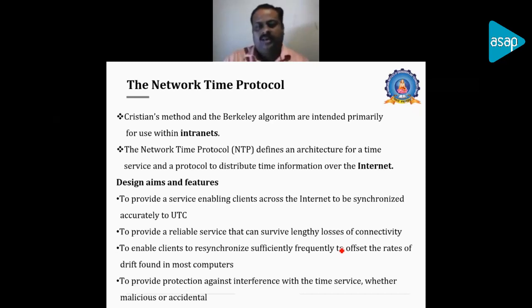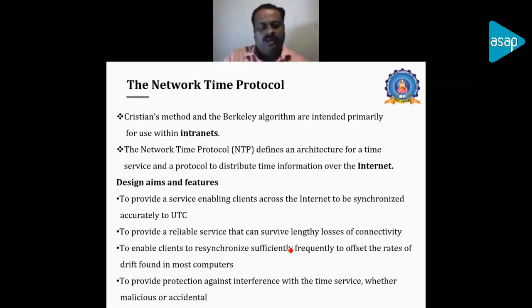Every client across the internet can be synchronized accurately to UTC. All the nodes will be connected in the internet, and you will be getting the time updated from the UTC. And it will be reliable, and even with loss of connectivity it can survive.